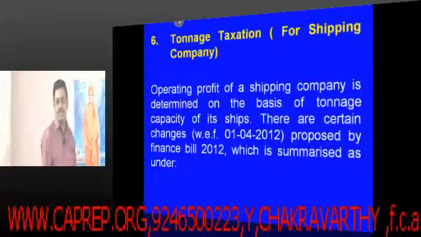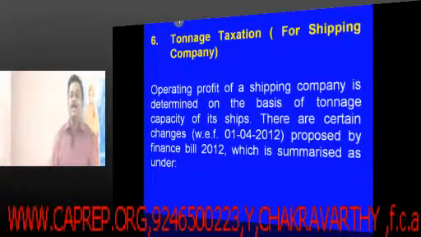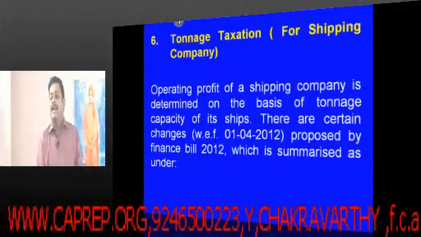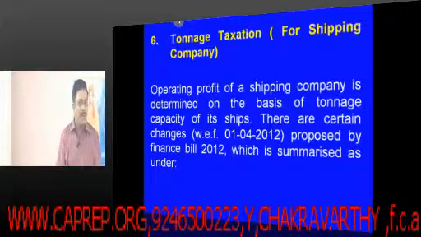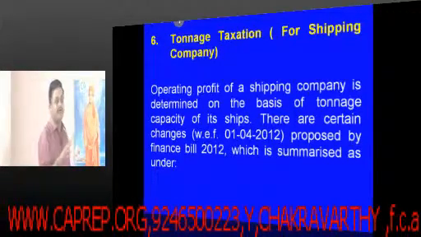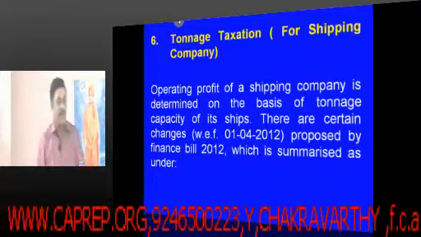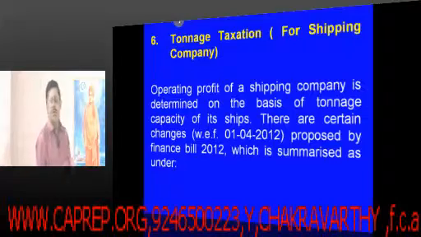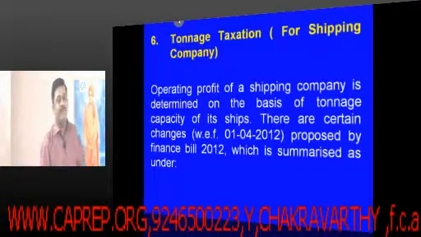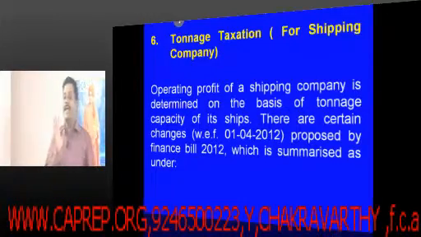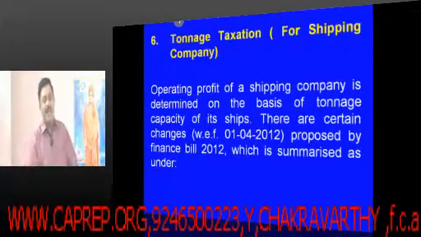Tonnage taxation. Shipping companies and all will be carrying goods. They are all subjected to presumptive tax. I think all of you are aware that there are certain categories of assessees who are given the benefit of not maintaining books of accounts and not getting the accounts audited.